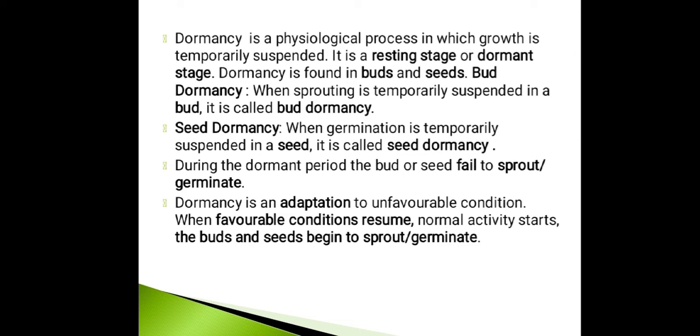So this is found in buds and seeds. When it is found in bud, it is called bud dormancy. When it is found in seed, it is called seed dormancy. So bud dormancy: when sprouting is temporarily suspended in a bud, it is called bud dormancy. Whereas seed dormancy: when germination is temporarily suspended in a seed, it is called seed dormancy. During the dormant period, the bud or the seed fails to germinate. Dormancy is an adaptation to unfavorable conditions. When favorable conditions resume, the normal activity starts and the buds and seeds begin to germinate.